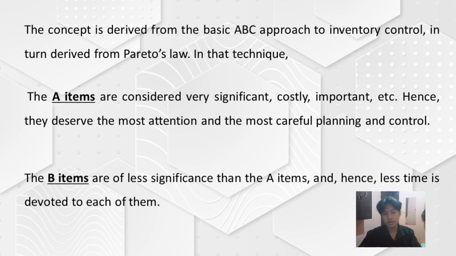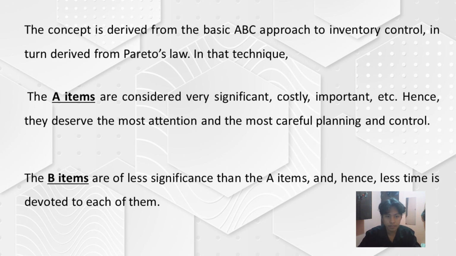This is derived from the basic ABC approach to inventory control, in turn derived from Pareto's law. The A items are considered very significant, costly, important, and hence they deserve the most attention and the most careful planning and control. The B items are of less significance than the A items and hence less time is devoted to each.